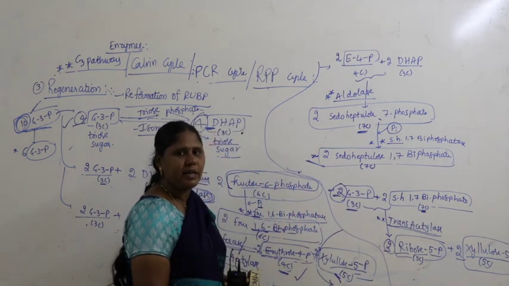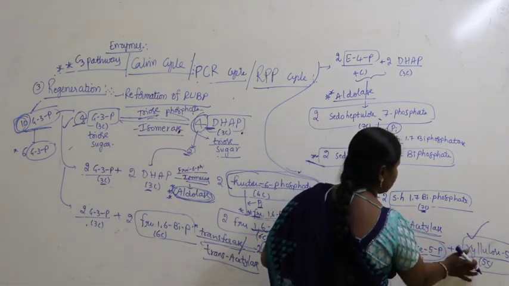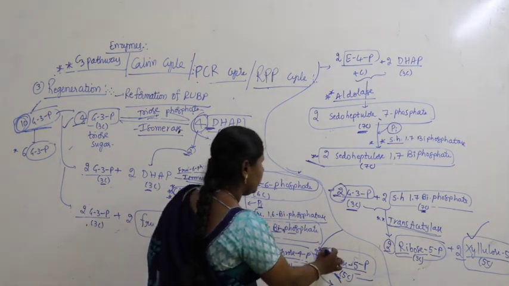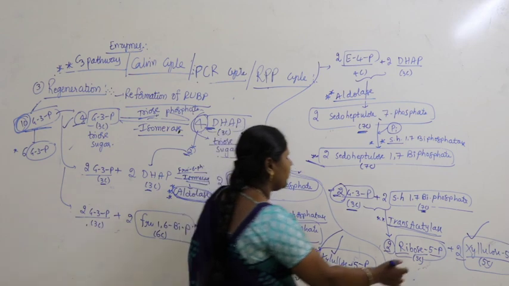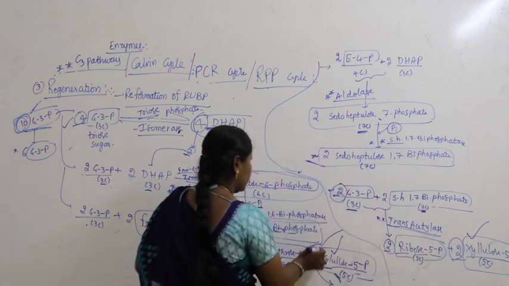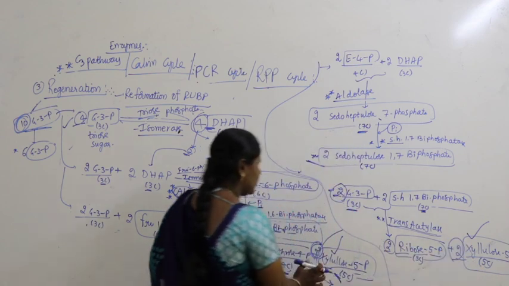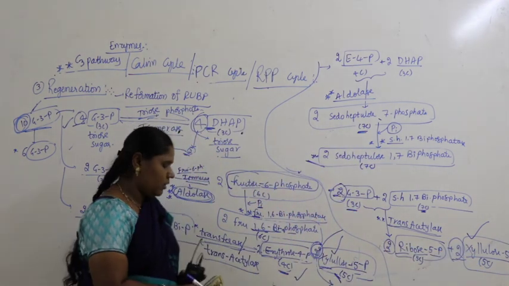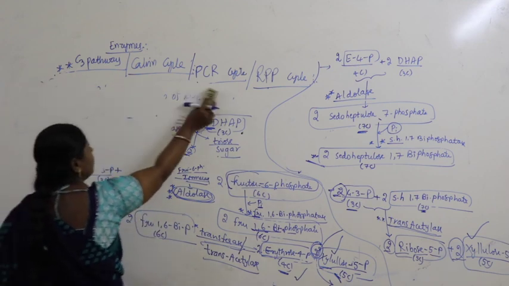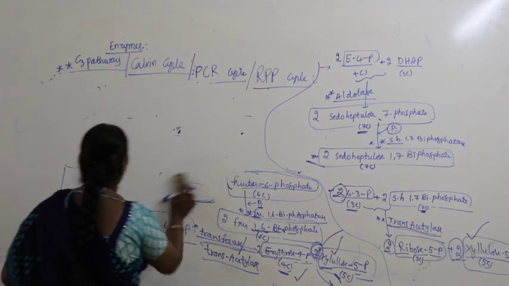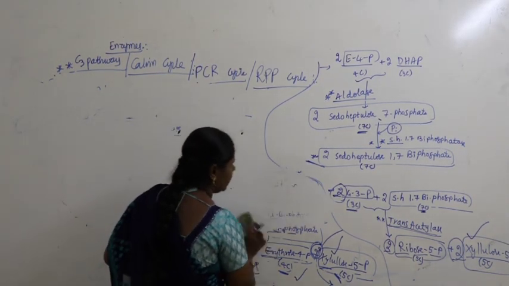Now if you look carefully in all these chemical reactions, here we have 2 molecules of xylulose 5-phosphate. Here also we find 2 molecules of xylulose 5-phosphate. Altogether there is a formation of 4 molecules of xylulose 5-phosphate. So what happens to those 4 molecules? They get converted into another pentose sugar. So let's continue further.